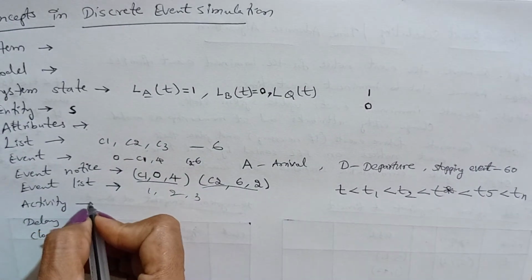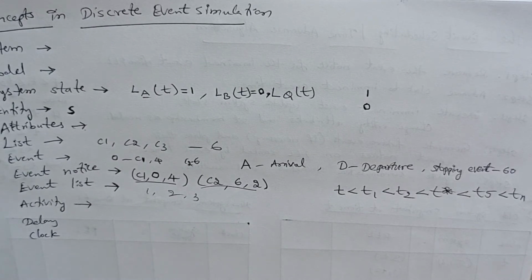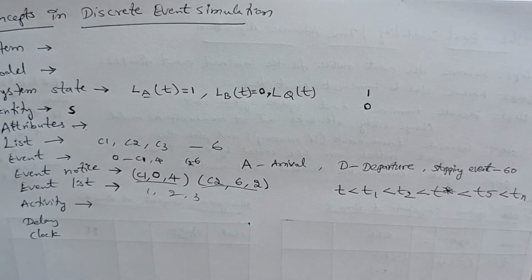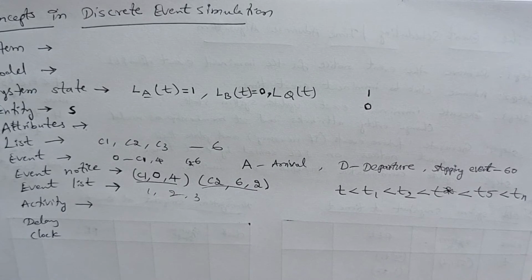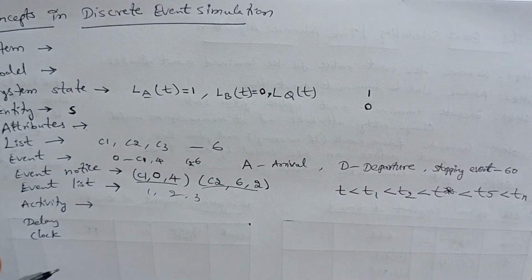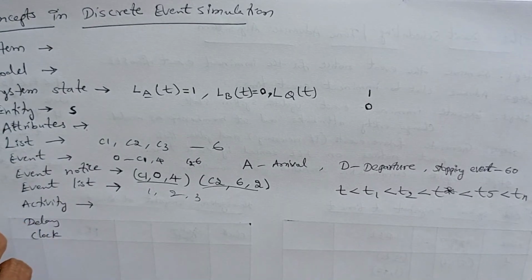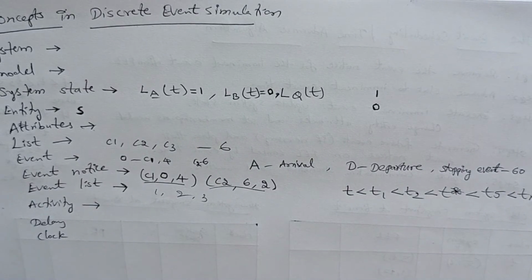Next, coming to activity. It is a duration of time of specified length. For example, in the last problem, the service time: the first customer required 4 minutes of service, the second customer requires 1 minute of service, and so on. How much time they need the service, or how much time they wait in a queue. These are all activities, a duration of specified length.